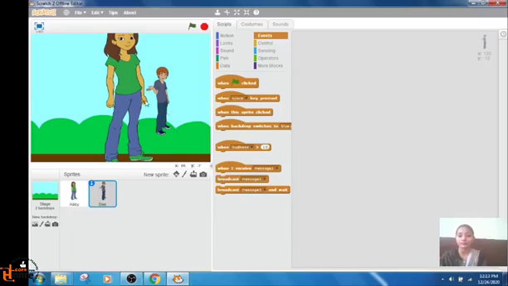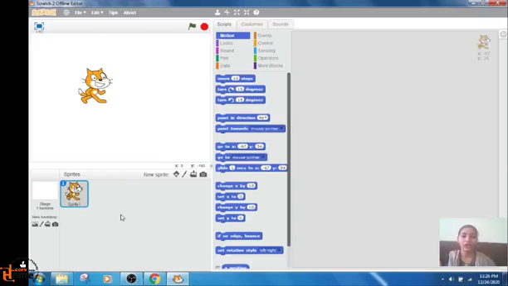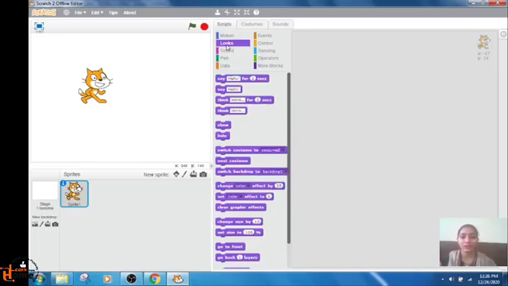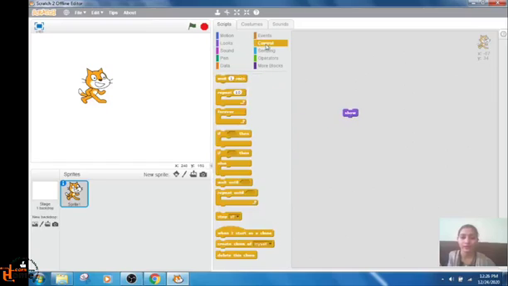Now we will learn how to show and hide the sprite. Now our sprite is visible. I have changed the sprite. So in the looks tab, in the looks block, here are the blocks for show and hide. I will select this show, and in control I will select wait 1 second.